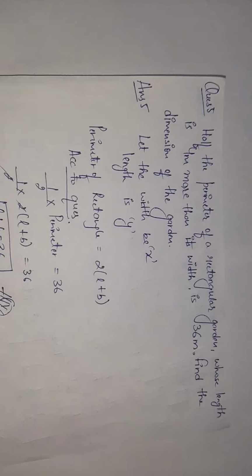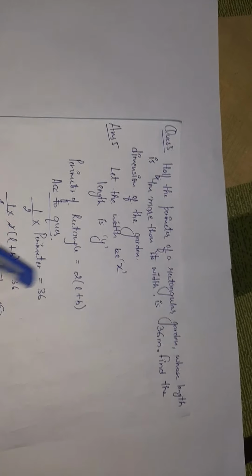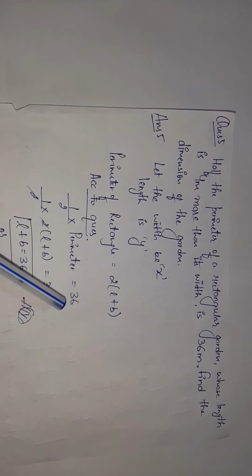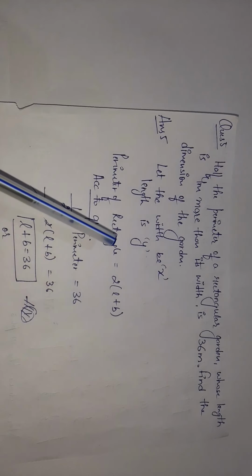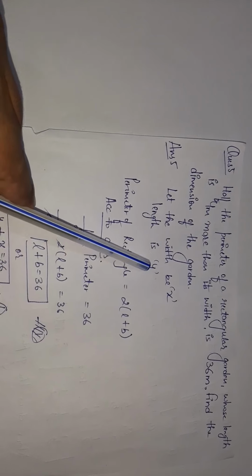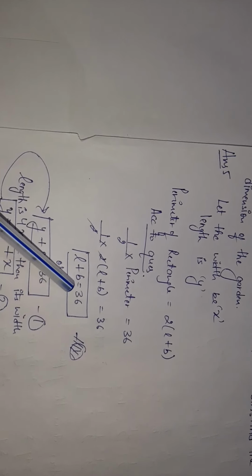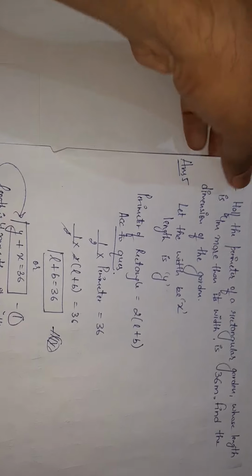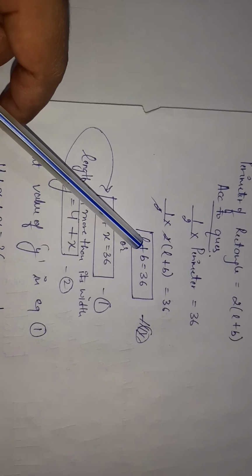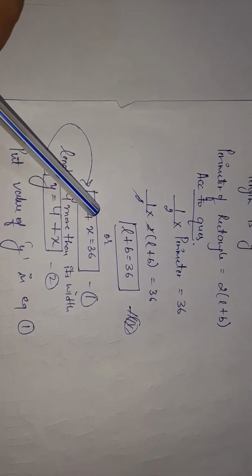That means perimeter of rectangle is twice L plus B. Twice L plus B according to the question. Half the perimeter is equal to 36. We have taken width or breadth as x, length as y. L plus B is 36. Yes or no? Again, y plus x is equal to 36. We have converted into x and y.